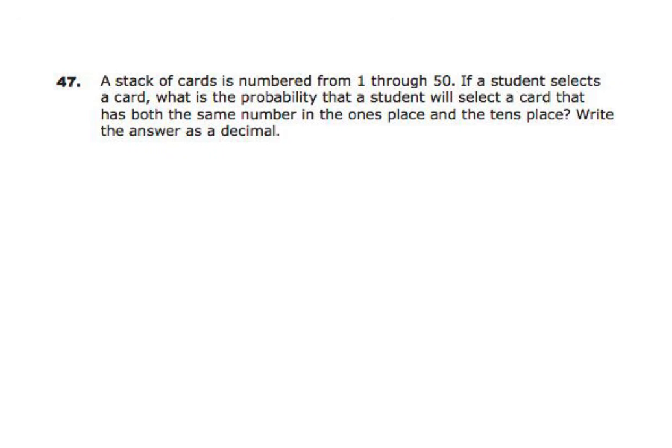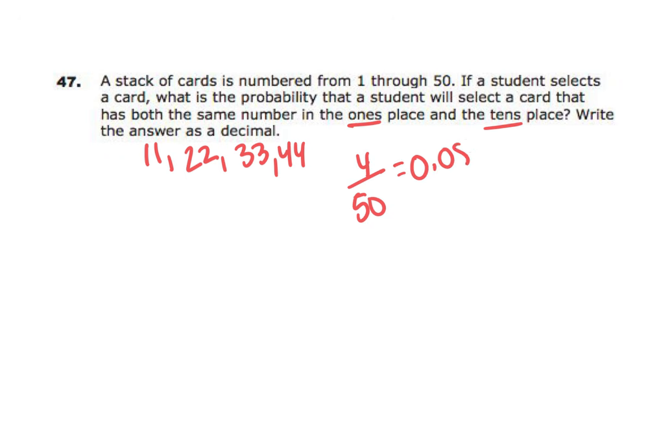A stack of cards is numbered 1 through 50. If a student selects a card, what is the probability that the student will select a card that has the same number in the ones place and in the tens place? Write the answer as a decimal. So from the numbers 1 through 50, the only numbers that have the same number in the ones and tens place are 11, 22, 33, and 44. So 4 out of the 50 have the same number in the ones and the tens place, which gives me a decimal of 0.08.